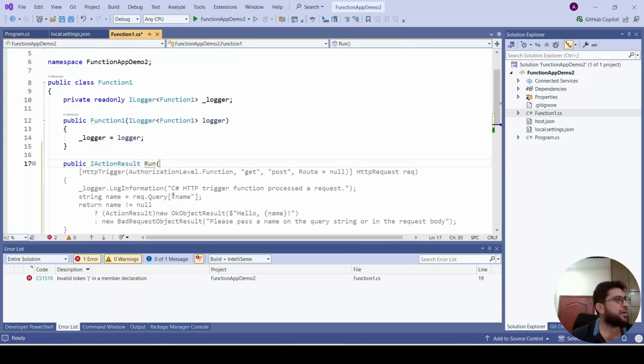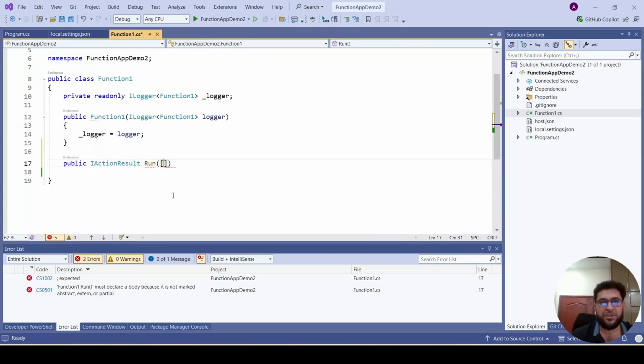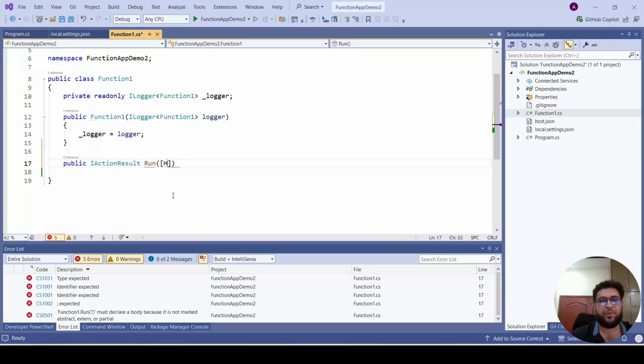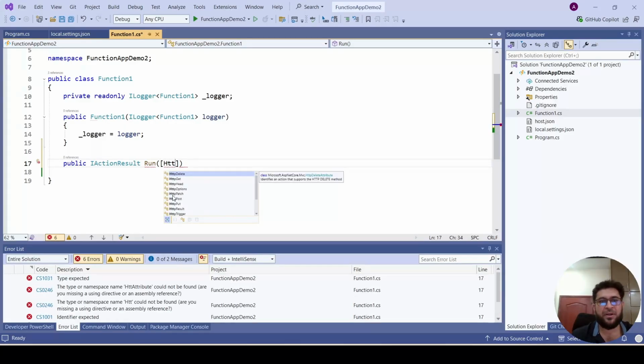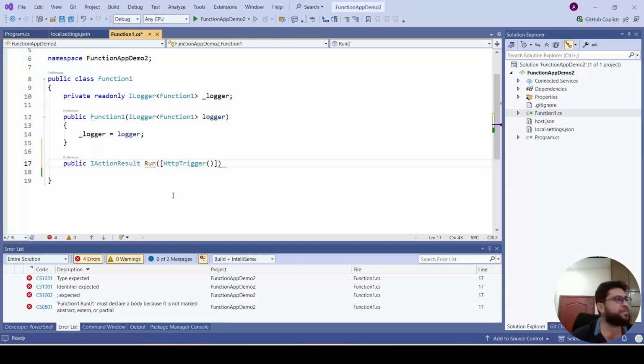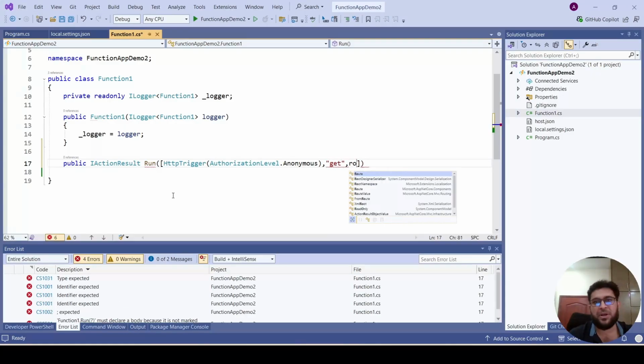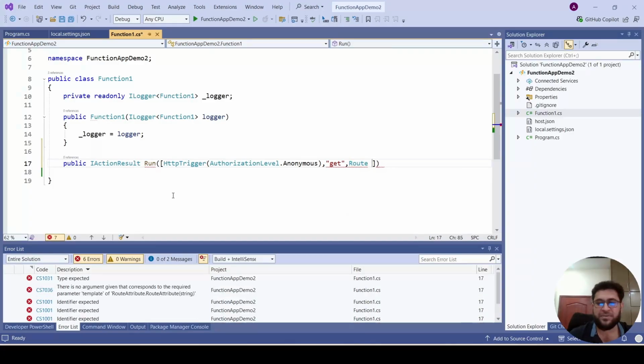It will run the Azure function, and here we will use the HTTP trigger, and we will give some parameters like the authorization level, which will be anonymous, and it will be a GET. The next parameter we will pass is the route. So we'll define the route for this function.